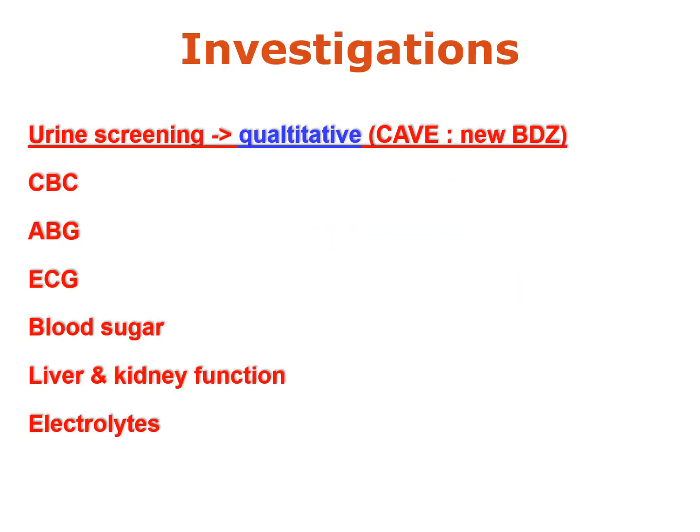The investigations of a case of benzodiazepine poisoning include urine screening for qualitative detection of benzodiazepines in the urine. But here we should take care. Some laboratories are not able to detect the new groups of benzodiazepines. Other investigations include CBC, arterial blood gases, ECG, blood sugar level, liver and kidney function tests, and electrolytes.